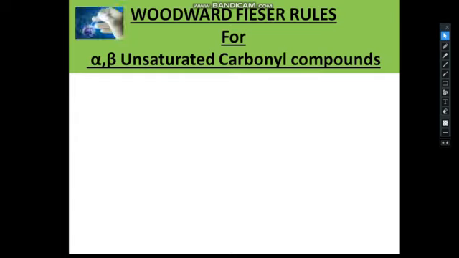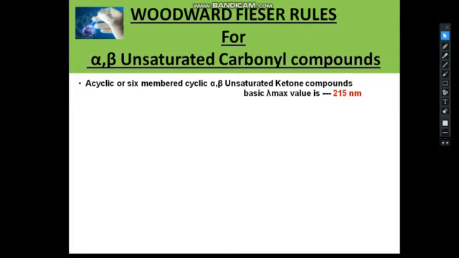These are in acyclic or cyclic form. For the acyclic alpha-beta unsaturated ketones, the base value is 250 nanometers. If the carbonyl group is present in a 6-membered alpha-beta unsaturated ketonic compound, it has the same lambda maximum value, 250 nanometers.